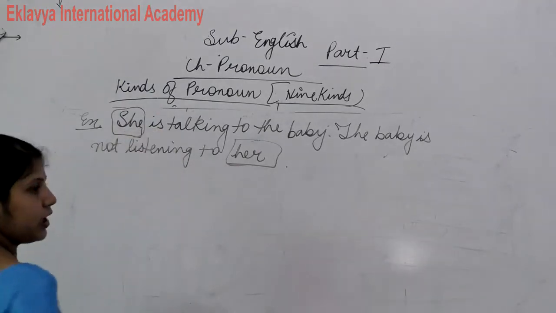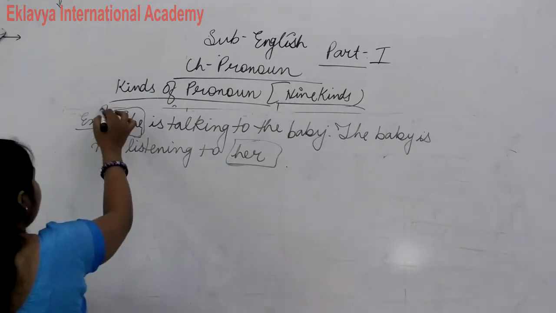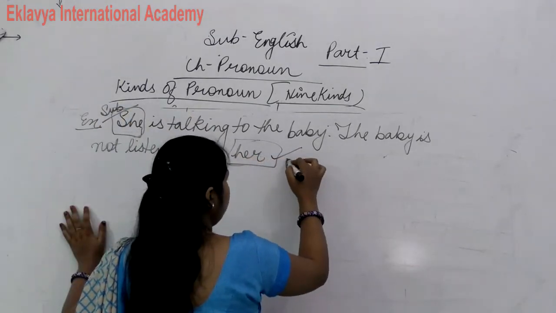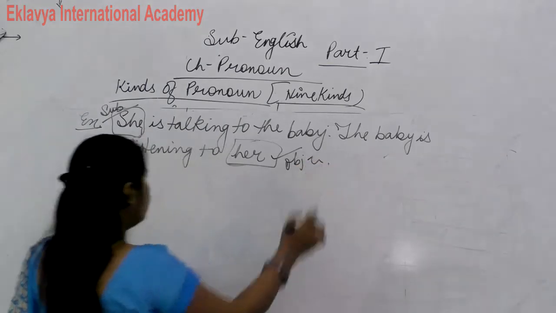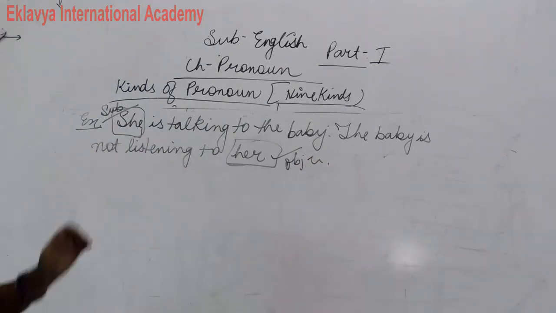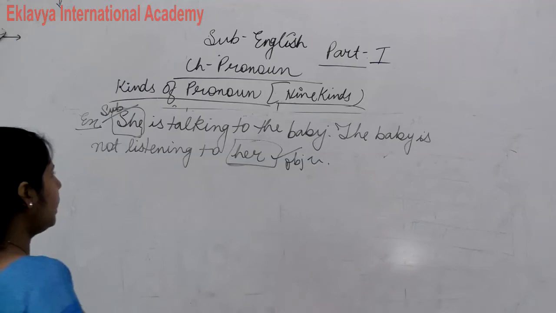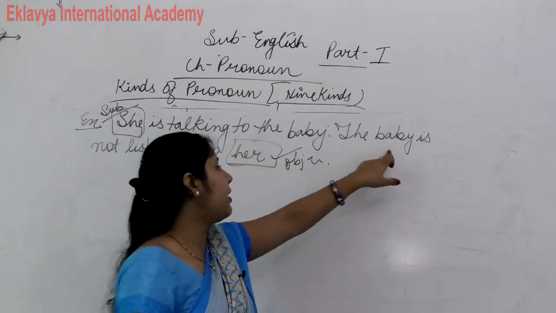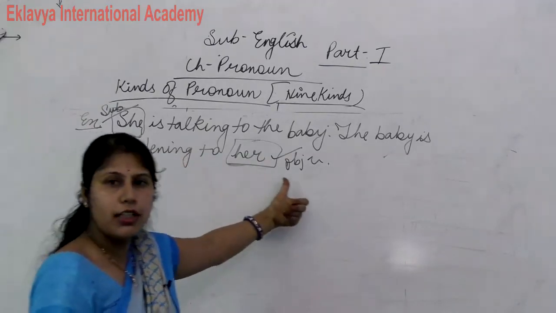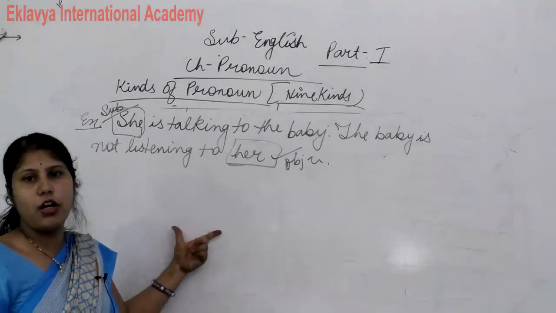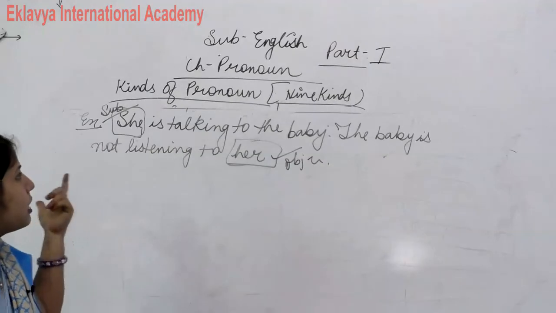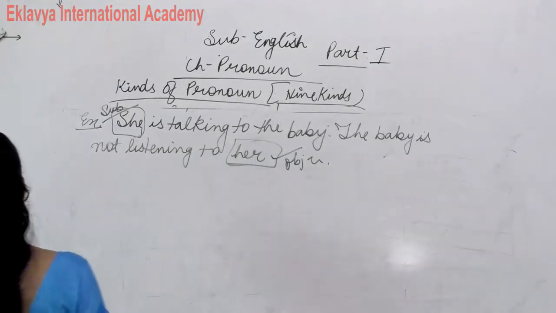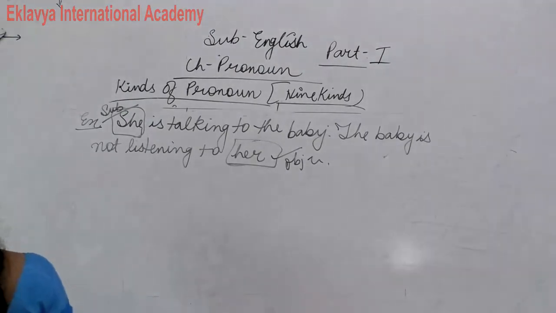Subject is she, and object is her. So I think everyone clear this. Okay, she is talking to the baby, the baby is not listening to her. This way we use personal pronoun. Clear? I think everyone understand.